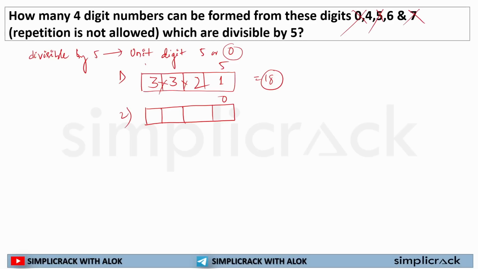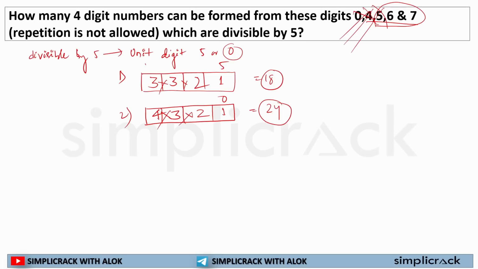So here 0 will be used. So how many numbers are left? 4. Now you have used 1 more digit. So how many numbers are left? 3. These 3 numbers can be used to fill up the 100 digit. Now 1 digit is used. How many digits are left? Now here 2 digits are left. Now you can say you can create 4 into 3 equal to 12, into 2 equal to 24 numbers with 0 as their unit digit.